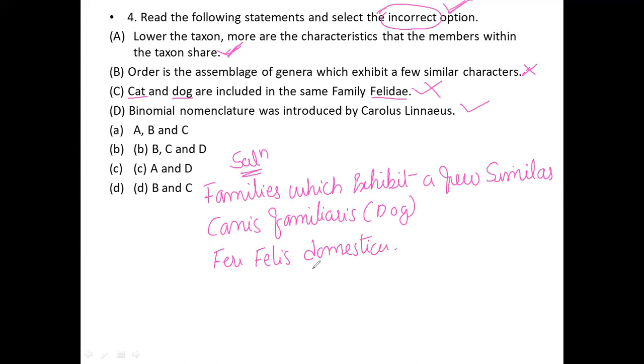Felis domestica is related to the cat. This is a dog, this is a cat. So this will be entirely different. The dog is different and the cat is also different. Whenever we are going to see the dog and cat,